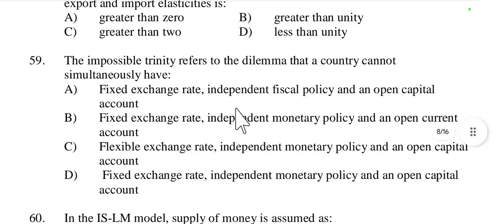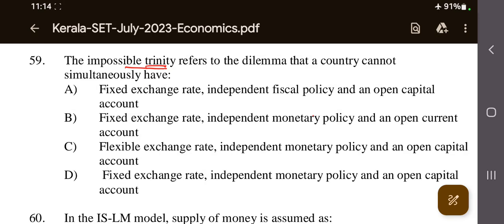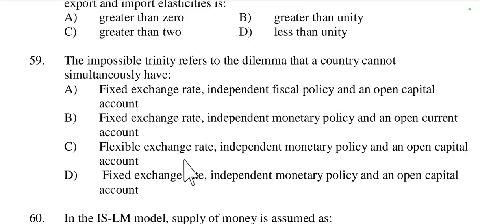Then next question, question number 59. The impossible trinity refers to the dilemma that a country cannot simultaneously have dash. It means a country cannot achieve these three conditions at a time. What are they? The first one is fixed exchange rate, independent fiscal policy and open capital account.